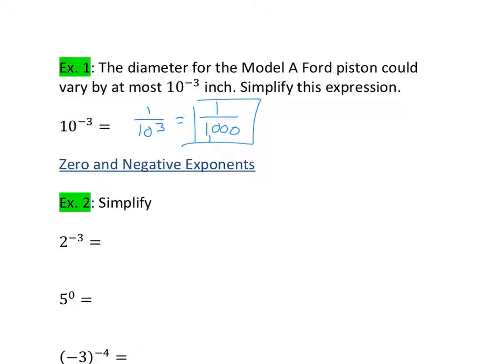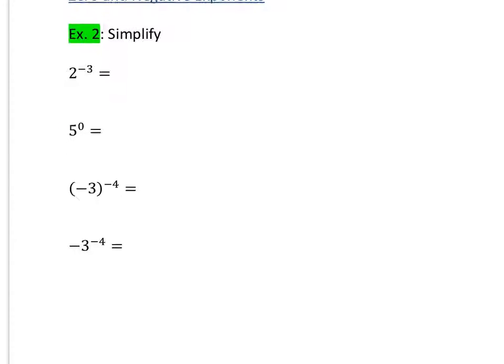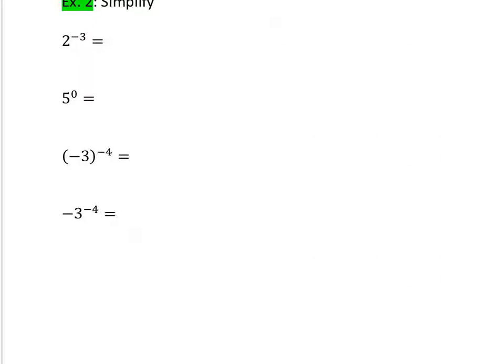Then let's simplify negative exponents and zero exponents. So 2 to the negative 3. Just like we just did, 2 to the negative 3 means that it's 1 over 2 cubed, which is 2 times 2 times 2, which is 8. So 1/8. 5 to the 0, remember anything raised to the 0 power is 1.